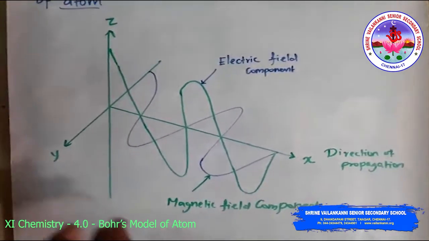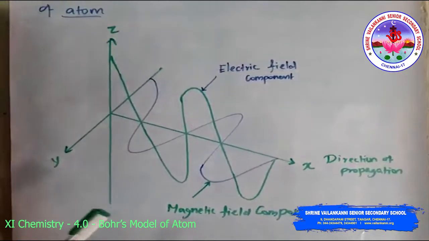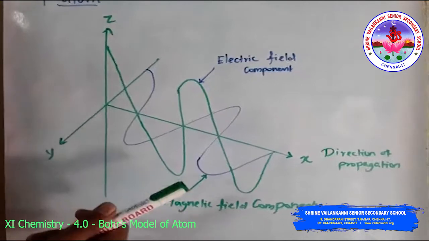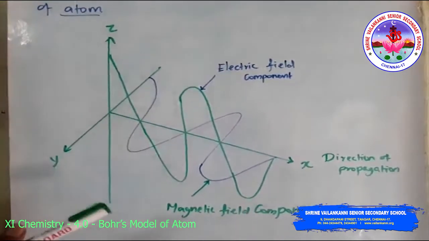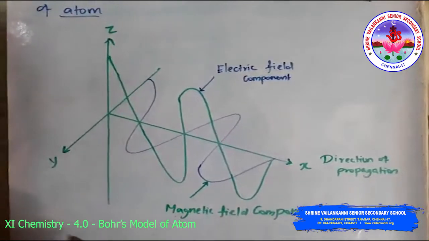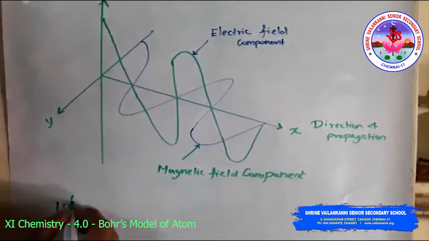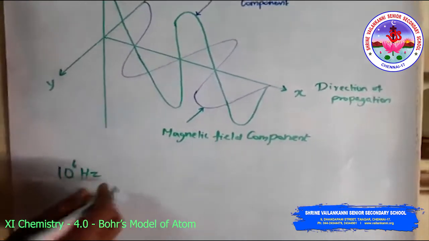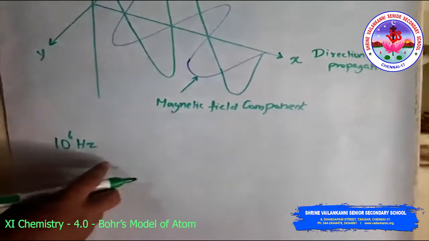Third, it is now well established that there are many types of electromagnetic radiation which differ from one another in wavelength, that is, frequency. This is called the electromagnetic spectrum. The different regions of the spectrum are identified by different names. For example, the radio frequency region is around 10^6 hertz, and it is used for broadcasting.